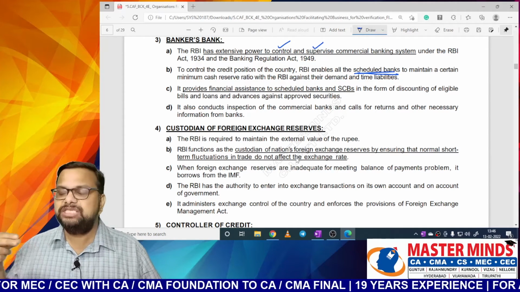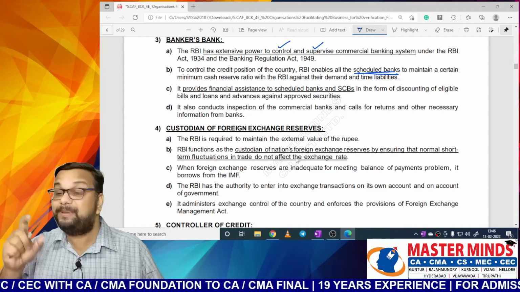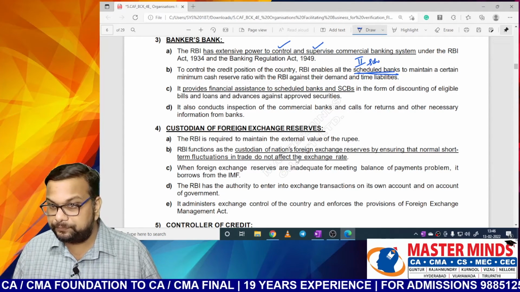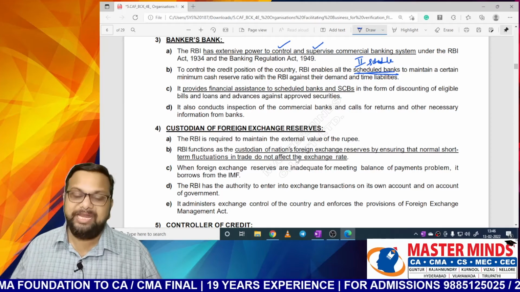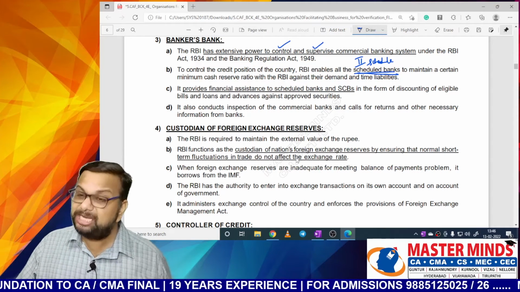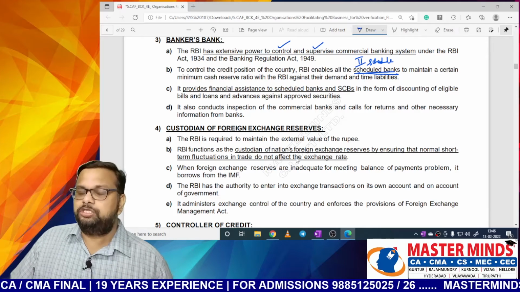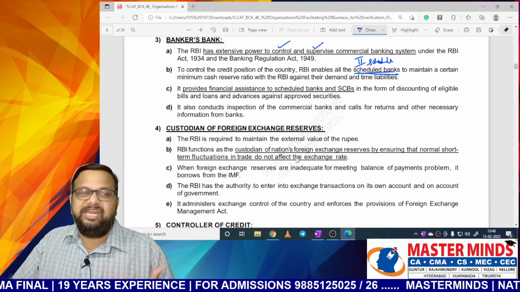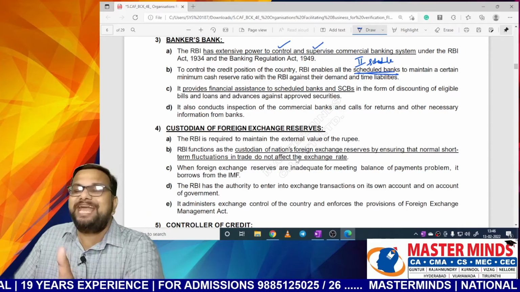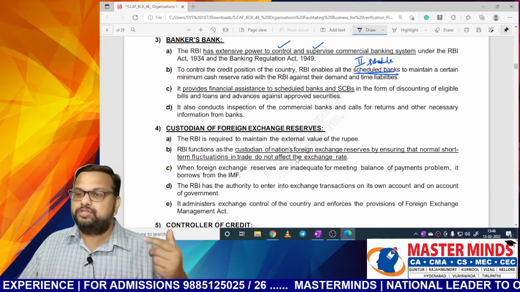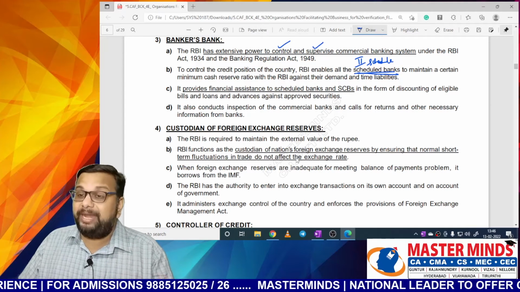If banks are following the second schedule of the RBI Act 1934, then such banks are called scheduled banks. Almost all commercial banks are scheduled banks. So, how to identify a scheduled bank? If banks are maintaining CRR and SLR, those banks are called scheduled banks. Simple rule. One of the rules in the second schedule is to maintain CRR and SLR.